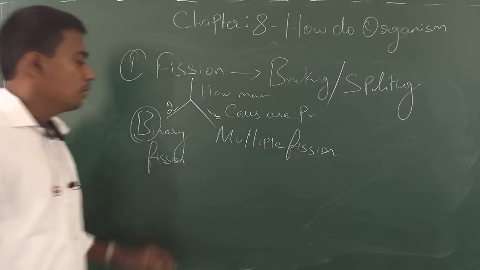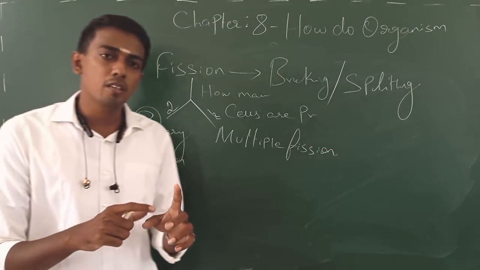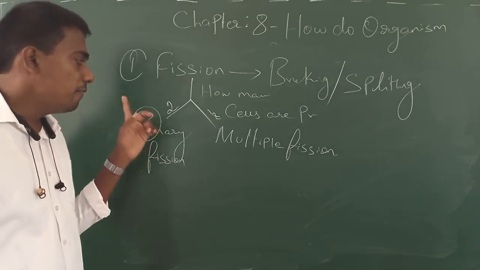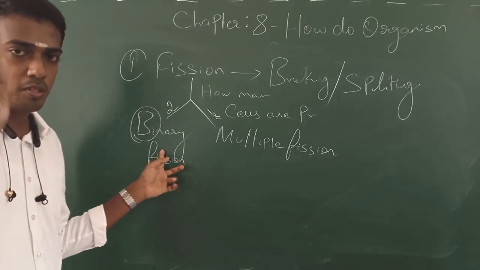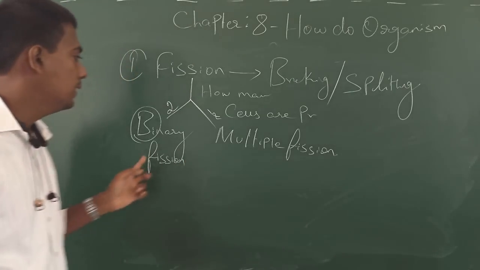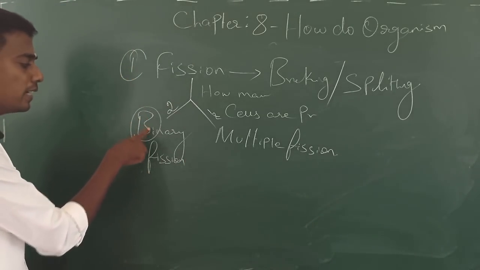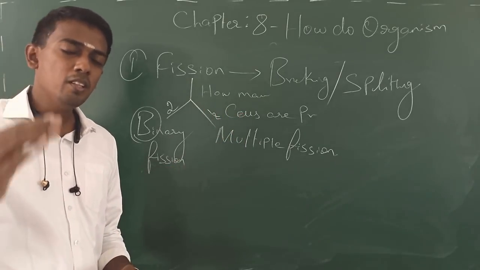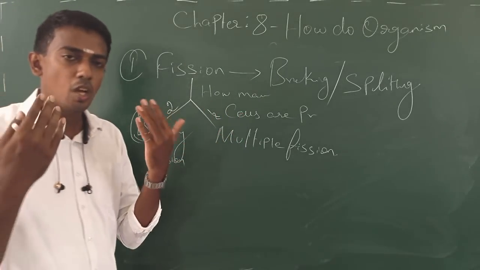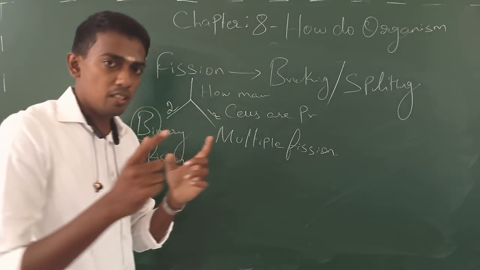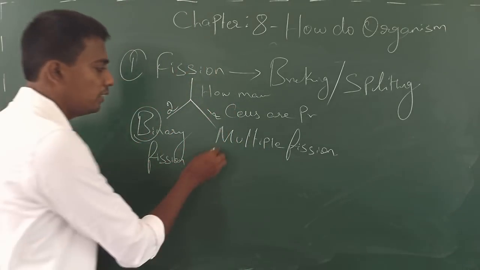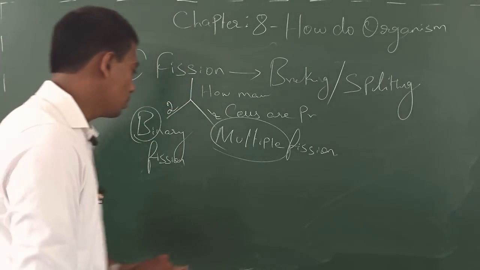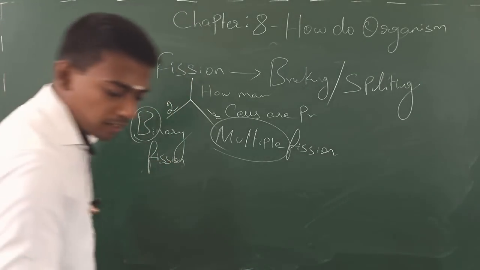Again telling you students, what is meant by fission? Fission is a process of splitting of a mother cell into daughter cells. If the daughter cells produced are exactly 2 in number, then that fission is binary fission. If the cells produced are more than 2 to infinity, which means it is not easy to count, then that kind of fission is simply called multiple fission. So now let me make the diagram for binary fission.